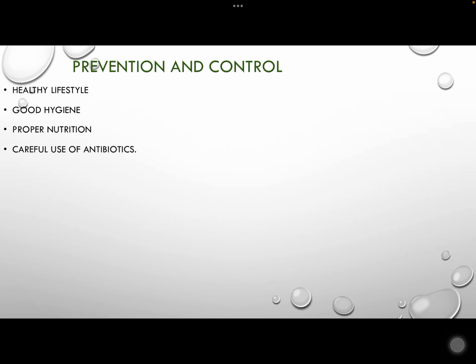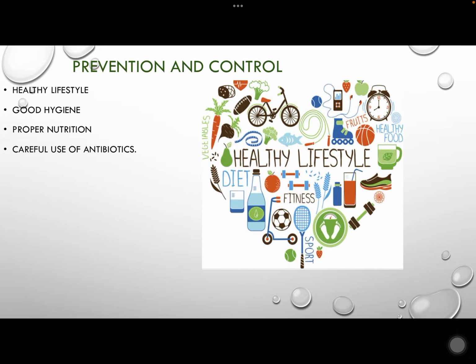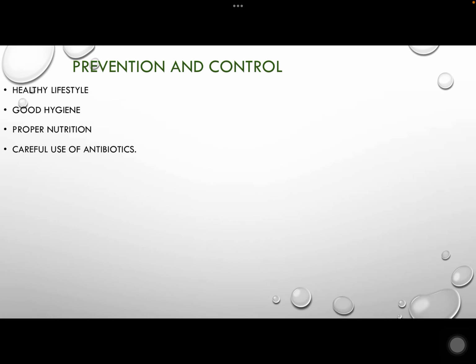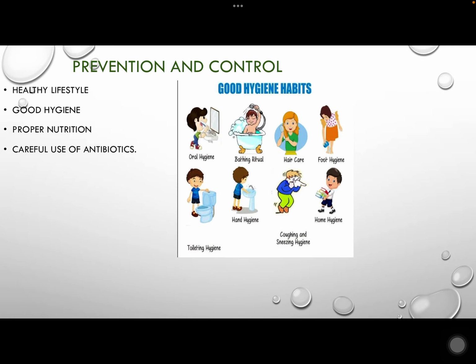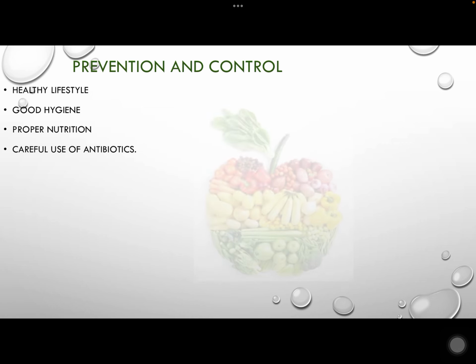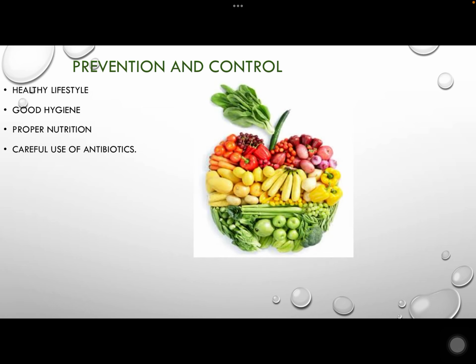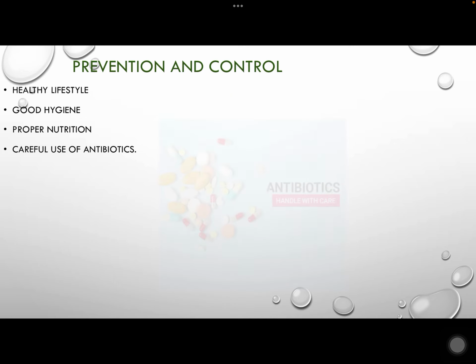Prevention and control. Maintain a healthy lifestyle to reduce the overgrowth of Candida albicans. Good hygienic practice such as brushing teeth, bathing, hair care, food hygiene, and hand hygiene are important. Proper nutrition is very important. Careful use of antibiotics.